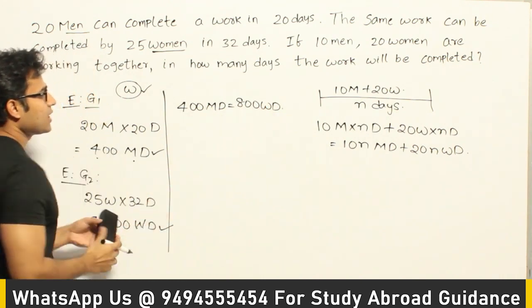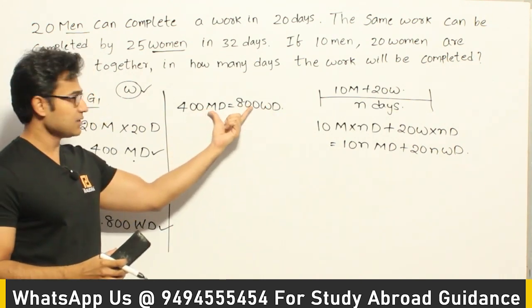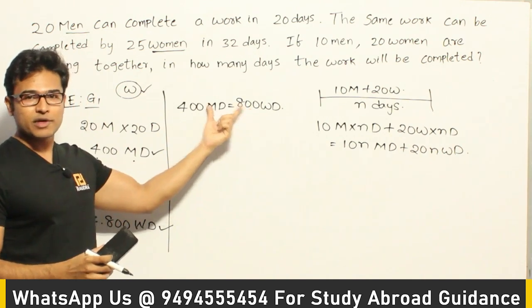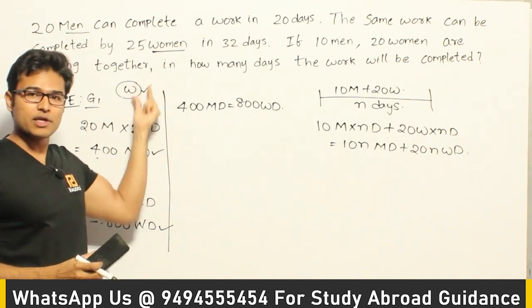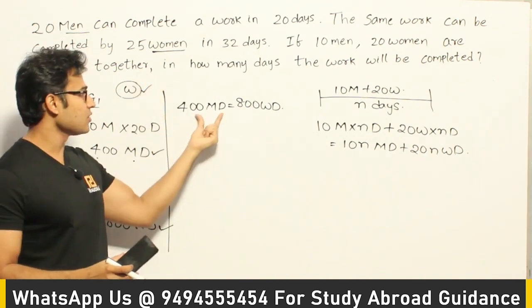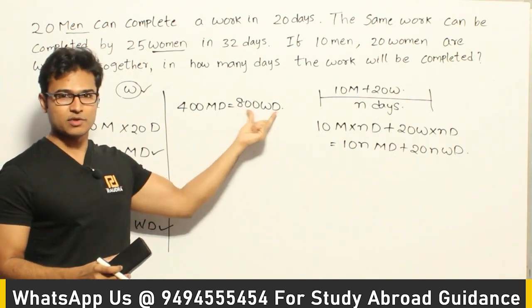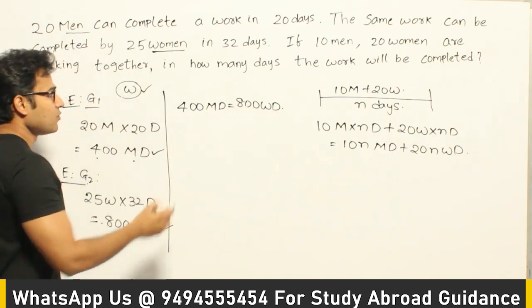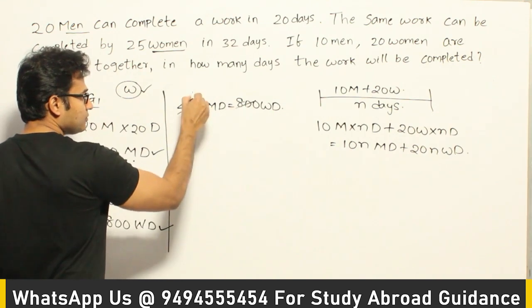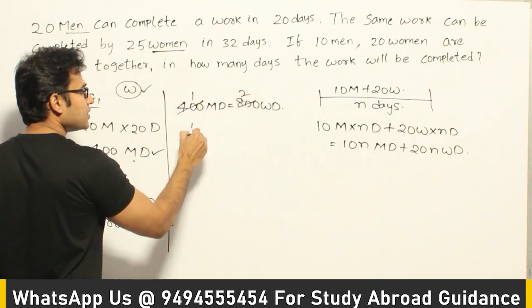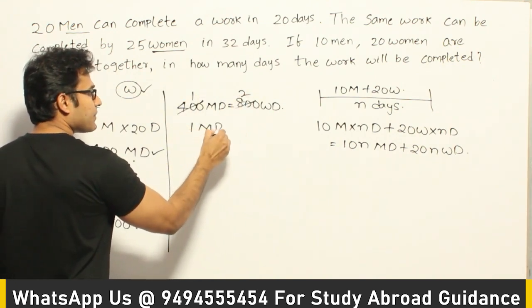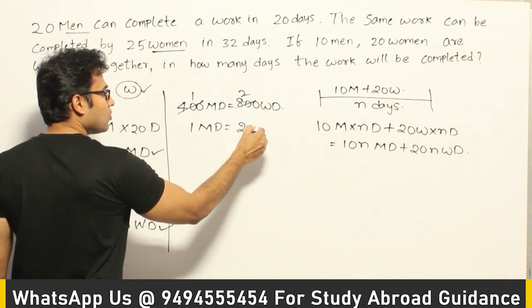I hope you understand why I am writing like this. The reason is, both of them are trying to finish the same work, therefore their efforts must be the same. So this is the effort by this and this is the effort by the second group, therefore both of them should be the same. Therefore if you see this 1 and 2, what does it mean? 1 men day equals 2 women days.